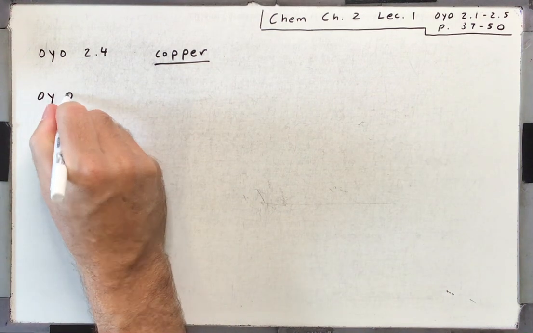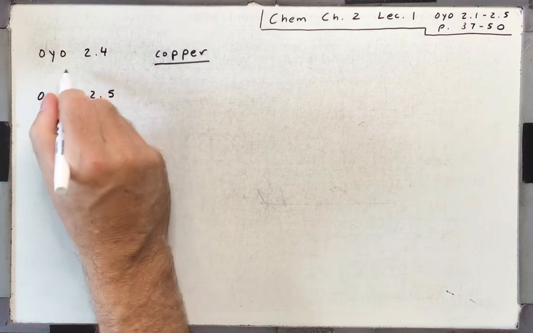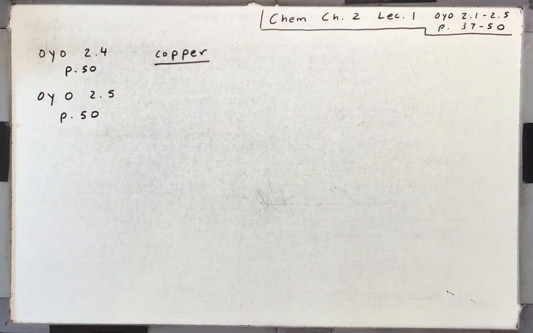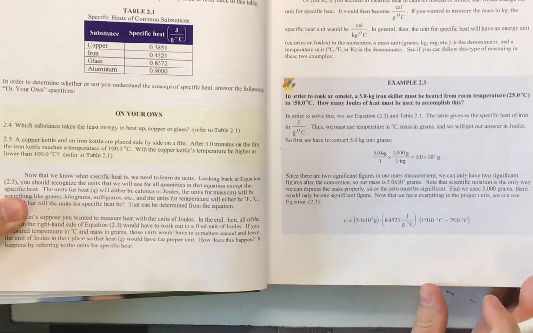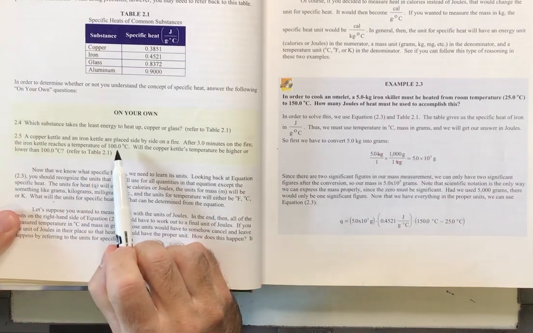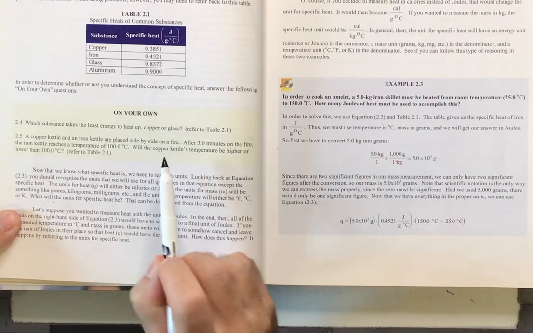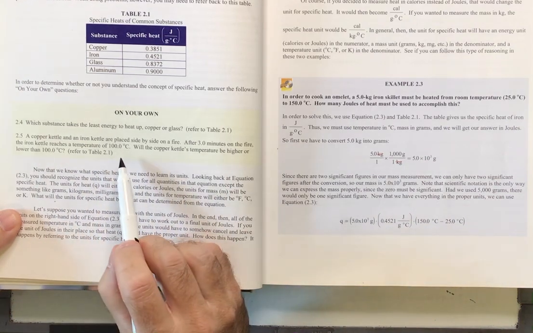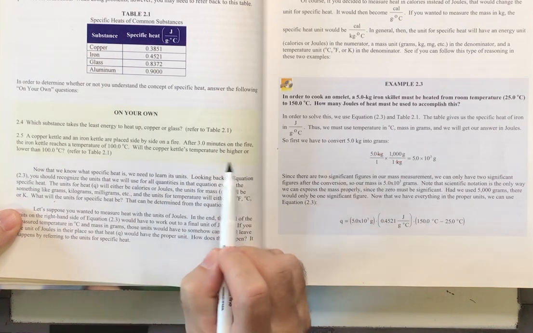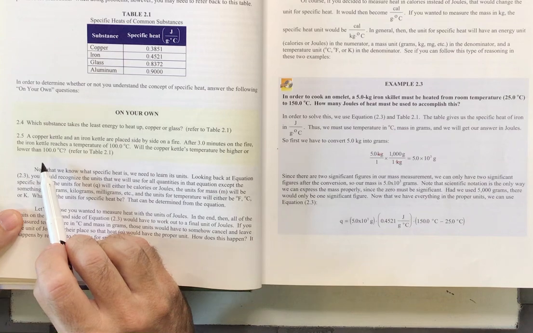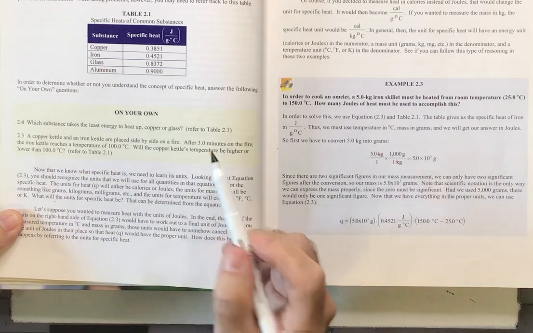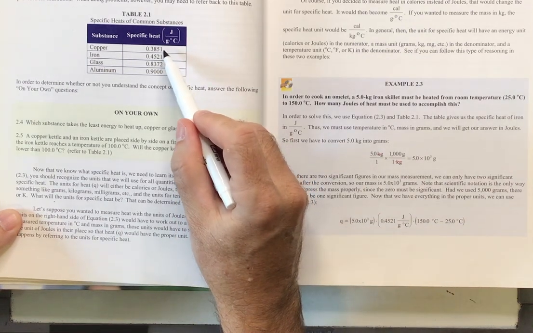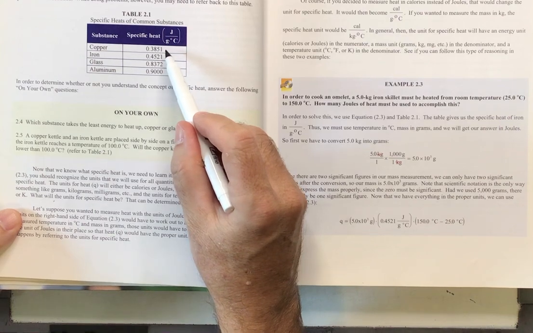All right, and then on your own 2.5, of course both of these are on page 50. You'll read along. It says a copper kettle and an iron kettle are placed side by side on a fire. After 3 minutes on the fire, the iron kettle reaches a temperature of 100 degrees. Will the copper kettle's temperature be higher or lower than 100 degrees? Okay, so we can see that copper is a bit easier to heat up than iron. It has a lower specific heat value. It's not a lot lower, but it is lower.